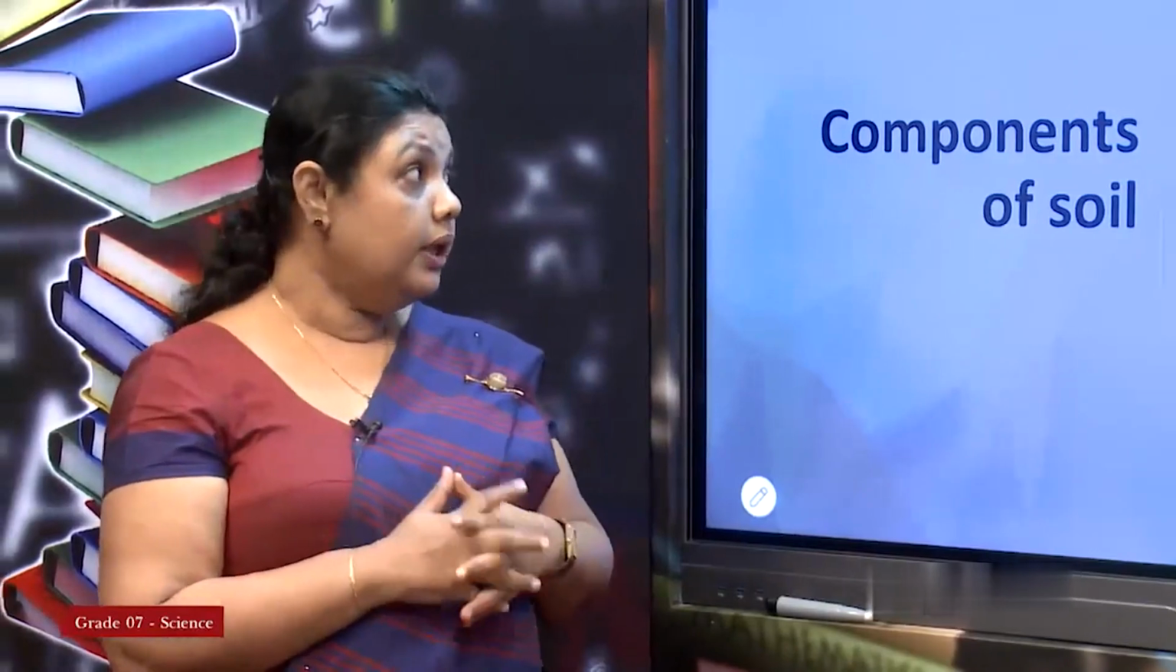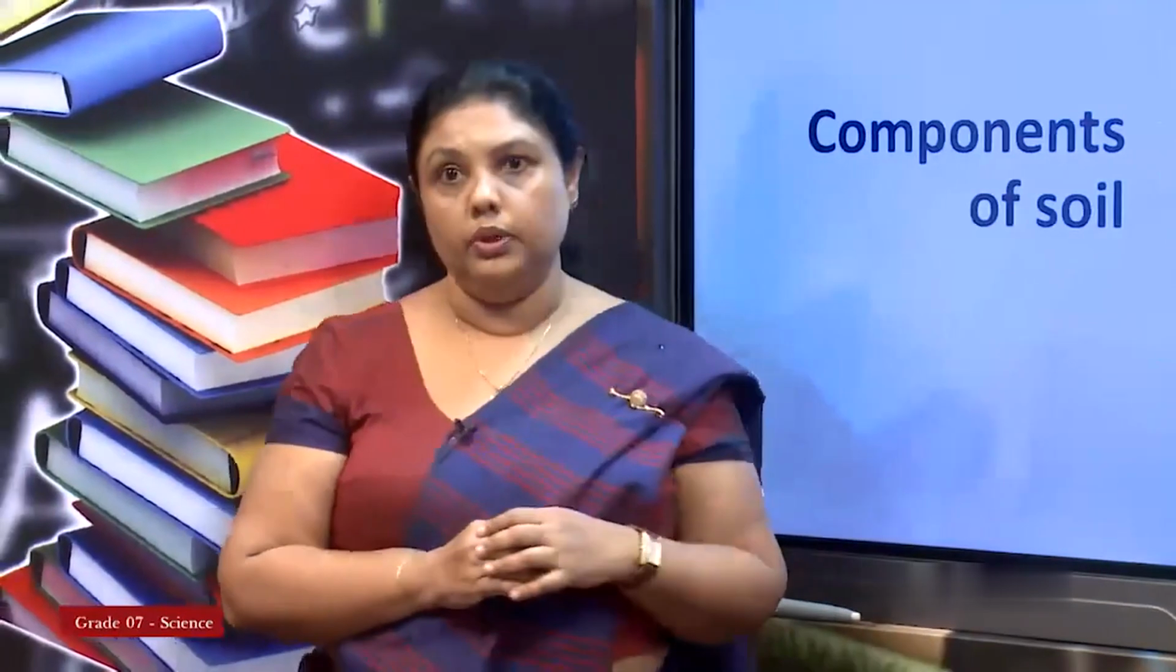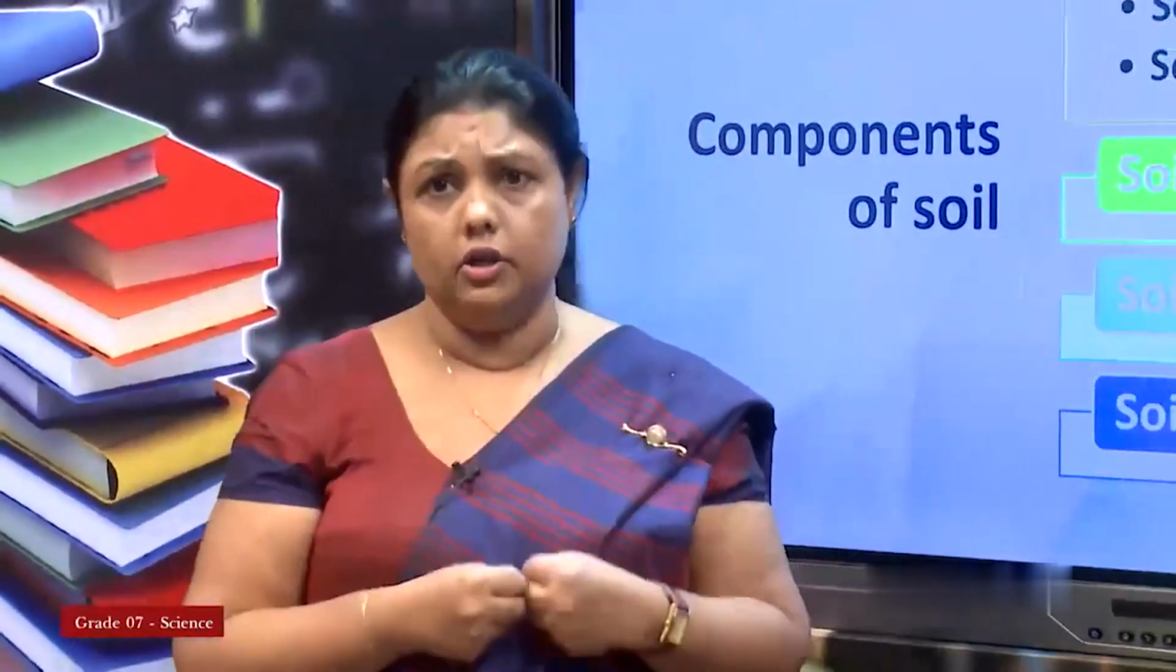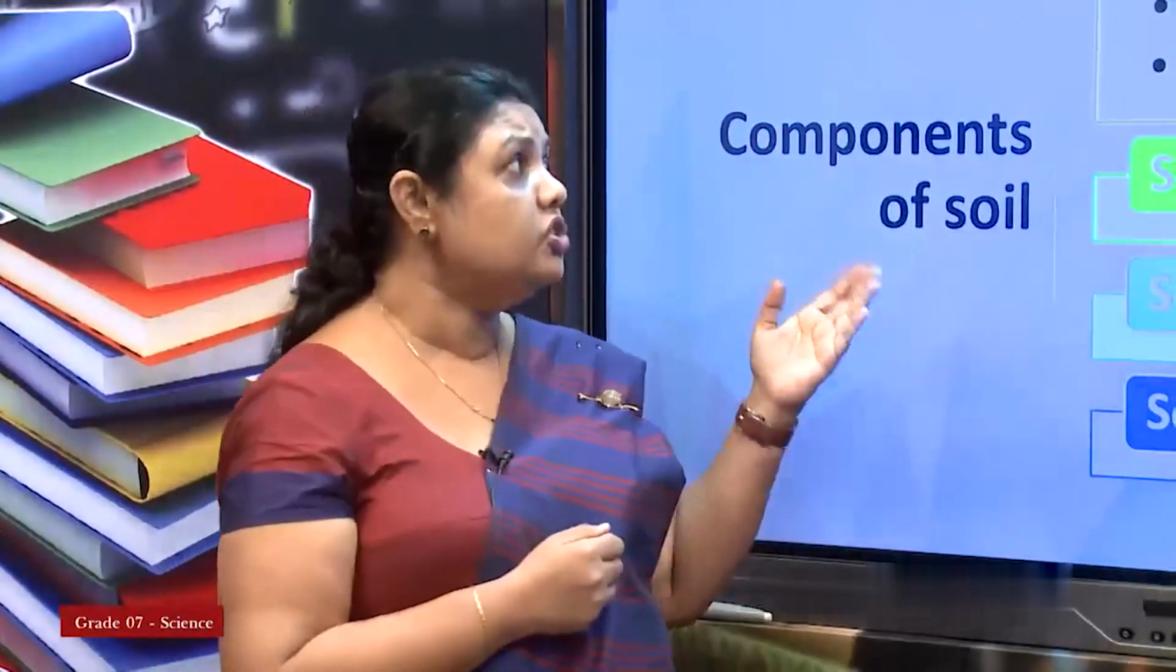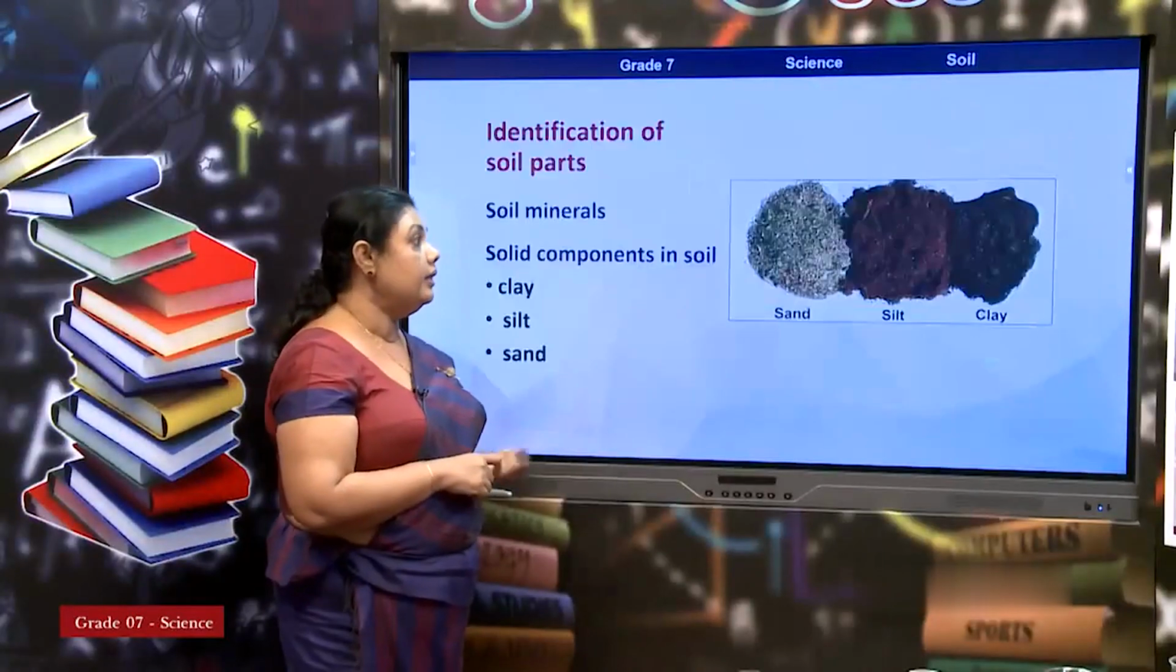Right. When you take these components again, you know solid components are there. What are solid? It is hard components. These hard components, soil minerals and soil organic matter are there. We already learned what is organic matter, soil mineral. Air, of course, you know what is air. Air in soil is called soil air. Water in soil is soil water. Soil organisms are there. Microorganisms and big organisms are there in this.